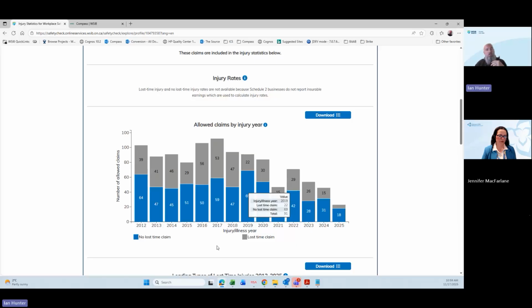And then should the numbers start to get lower than that, this graph would go away and it would just display a number, say 45 claims have occurred, allowed claims have occurred within 2012 to 2025. And that's just all to protect the privacy of individuals. So you may see this graph show up a little bit differently.